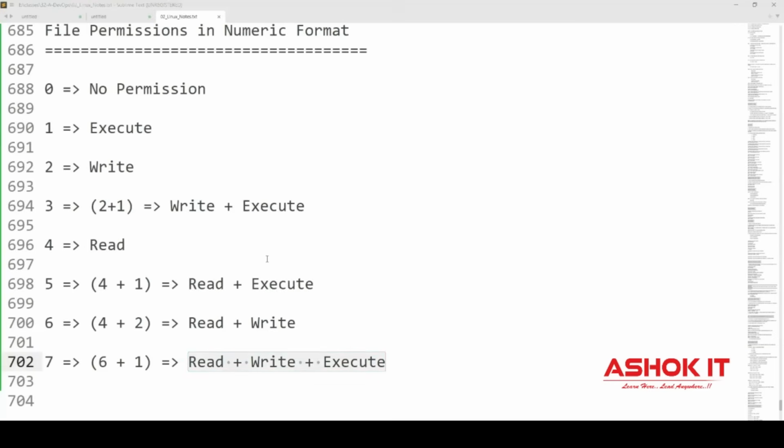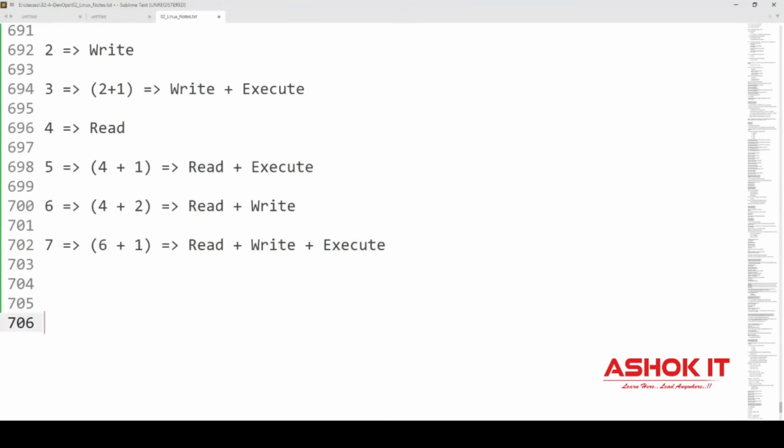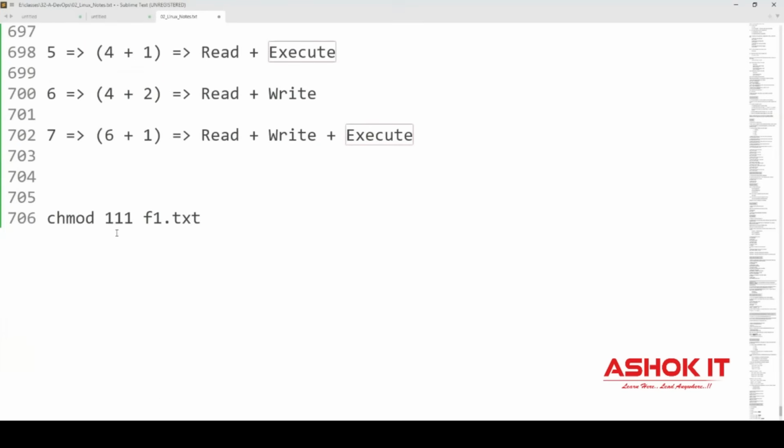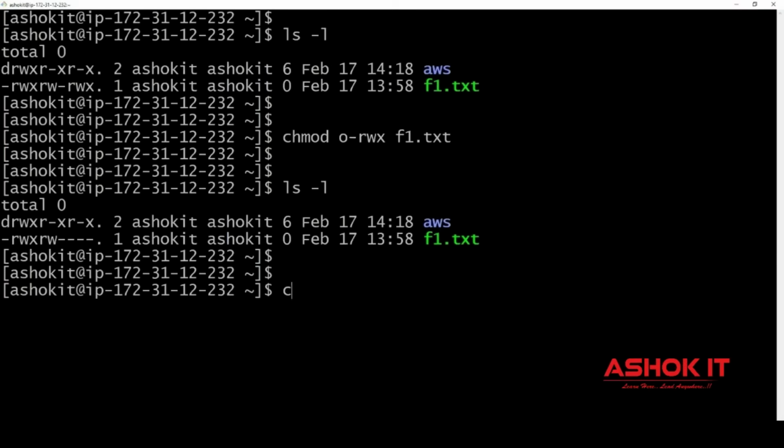Now if you see, when I write a command chmod 111 f1.txt, first digit represents user permissions, second digit represents group permission, third digit will represent others permission. So when I say 111, for user execute permission, 1 means execute, right? For user execute permission, for group also execute permission, for others also execute permission. Okay, now execute this command.